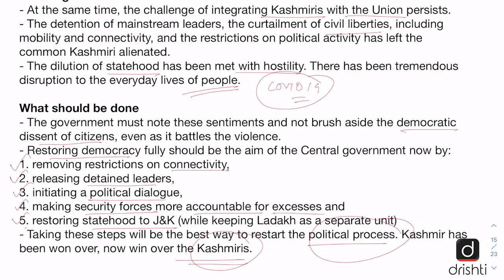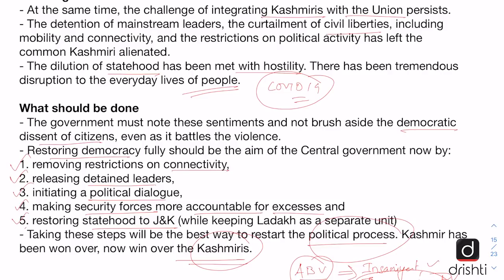And here we should remember what Atal Bihari Vajpayee, the former Prime Minister of India, had said about the Kashmir issue, that the Kashmir issue can be resolved by following an approach which gives weightage to Insaniyat, Jamhuriyat and Kashmiriyat. So the central government should follow these wise words of the late Prime Minister Atal Bihari Vajpayee. Jamhuriyat means democratic process. So these were all the key points of the editorial.